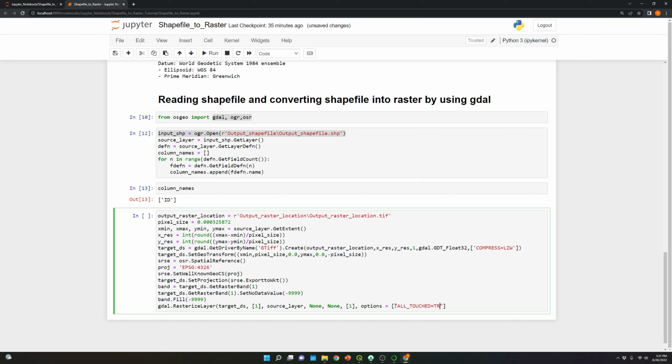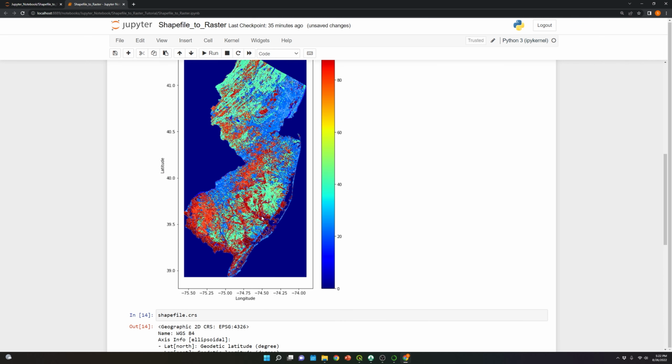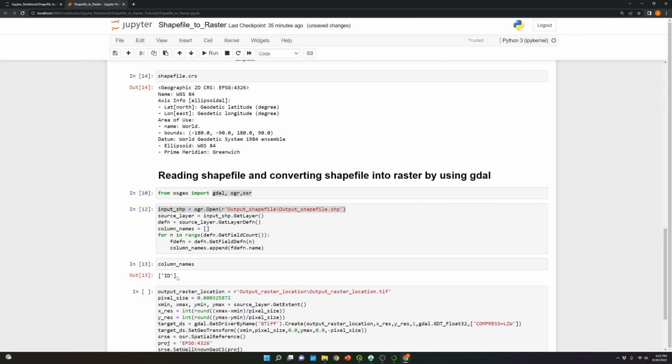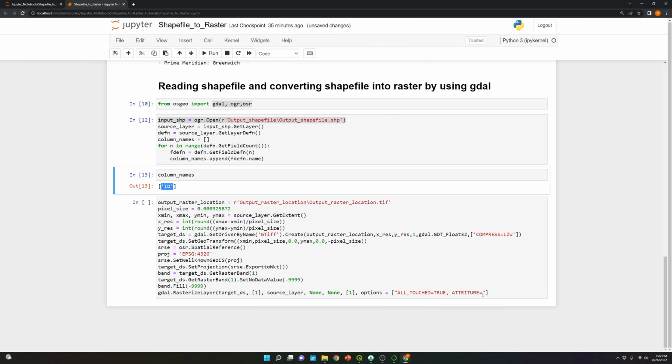set ALL_TOUCHED equal to true. So we're gonna transfer basically all the data, making sure that we transfer all the data. And then over here, we need to specify the attribute name that we're gonna focus on. We already knew that the column name is ID, and also by using this option over here, we got ID as well.